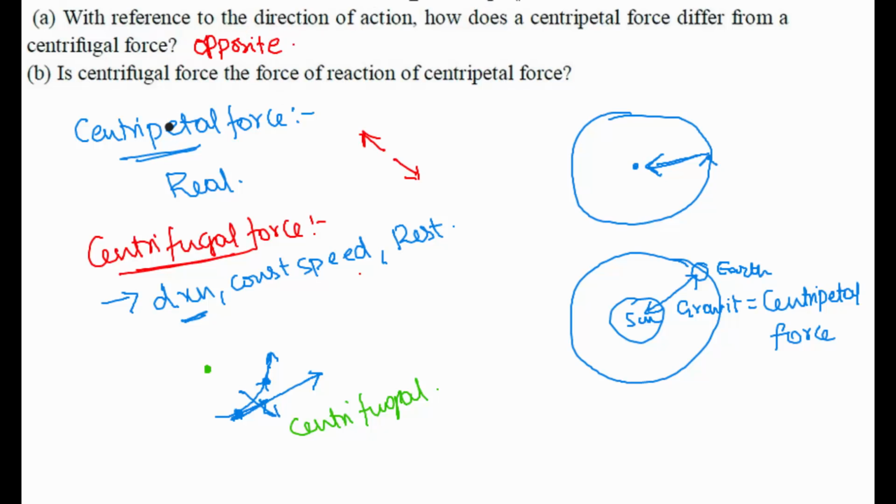What is the second question? Is centrifugal force the force of reaction of centripetal force? Huge no. Why? Centrifugal force is not a real force. So it can never be a reaction force for centripetal force, which is a real force. Right? So the answer to the first question is exactly opposite in direction, and the answer to question B is no.